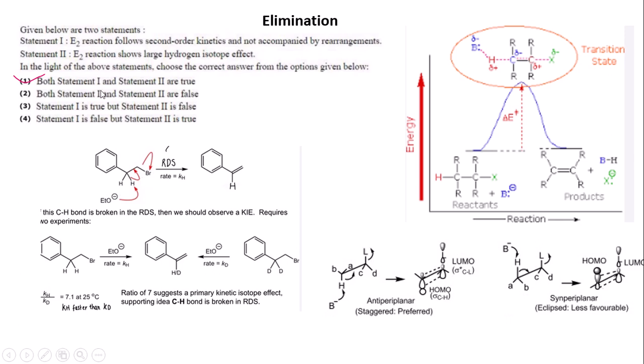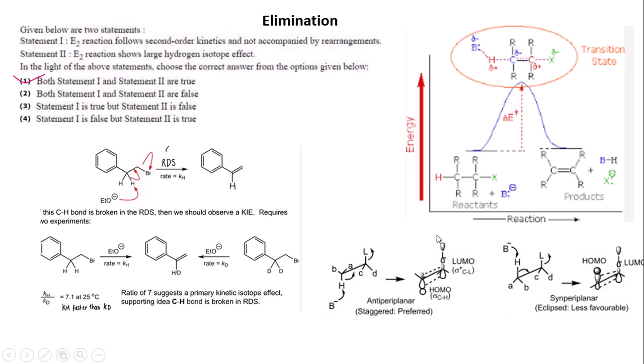Again, the E2 reaction shows a large hydrogen isotope effect. If the hydrogen is substituted by deuterium, and we measure the kH by kD ratio, since the CH bond is broken in the RDS, the kH by kD ratio is always greater than 1, around 7 to 9, so it shows the primary kinetic isotope effect. Hence both statement 1 and statement 2 are correct.